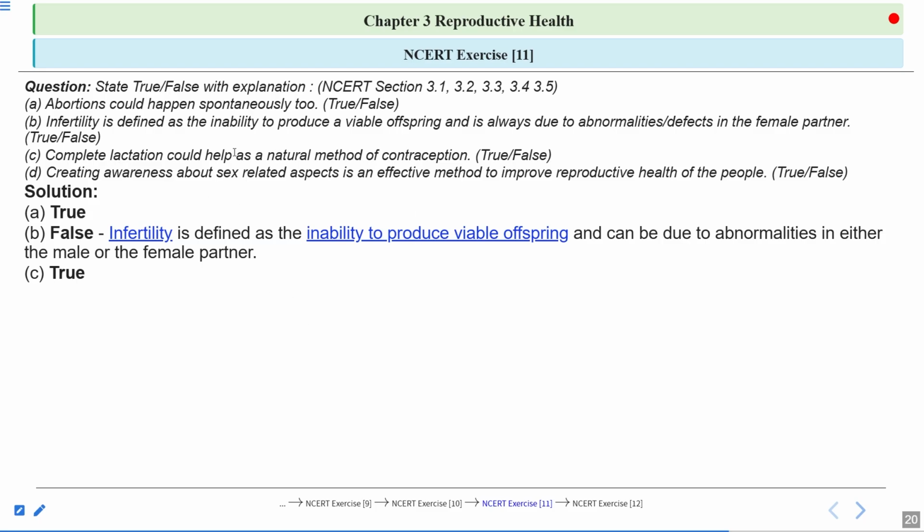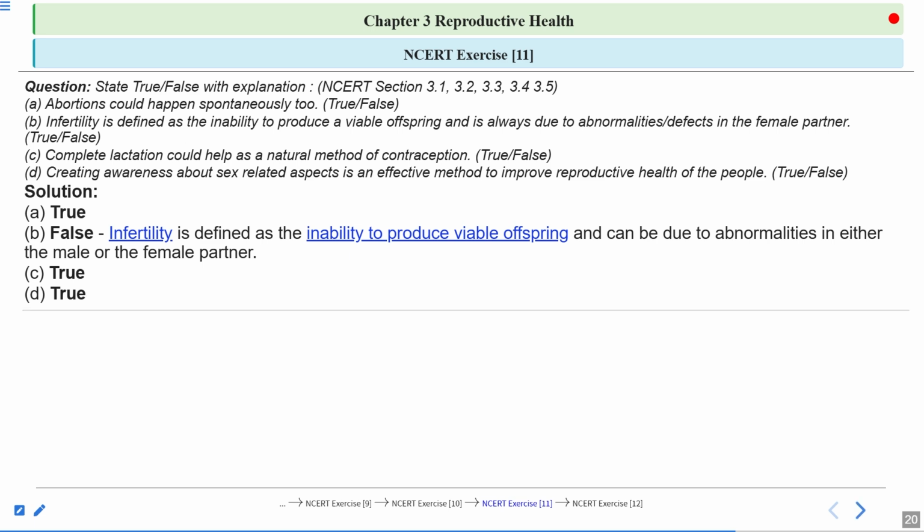Lactational amenorrhea only works till 6 months after childbirth. The female will not conceive until 6 months after the childbirth. So the chances of failure of the natural methods of contraception are very low.